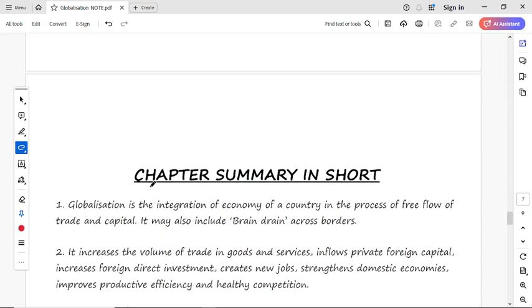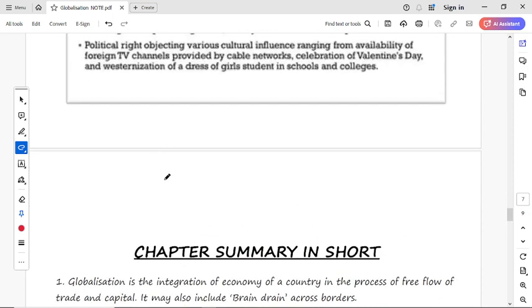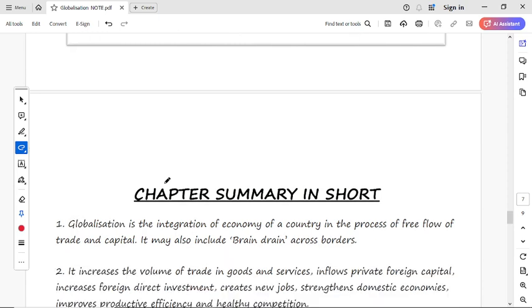Now this is the end of the chapter. In these last two or three pages we have taken the synopsis of the entire videos, the entire units of the NCERT, in only two pages.